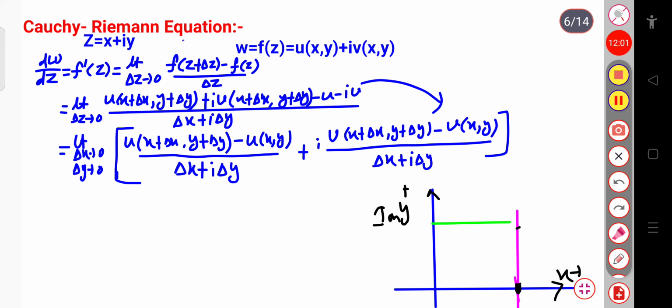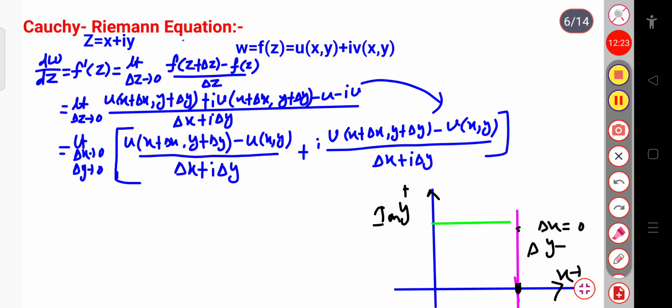If I consider this pink line, at every point the value of x remains fixed, or constant. So delta x here will be equal to 0 since x is constant, and delta y tends to 0.